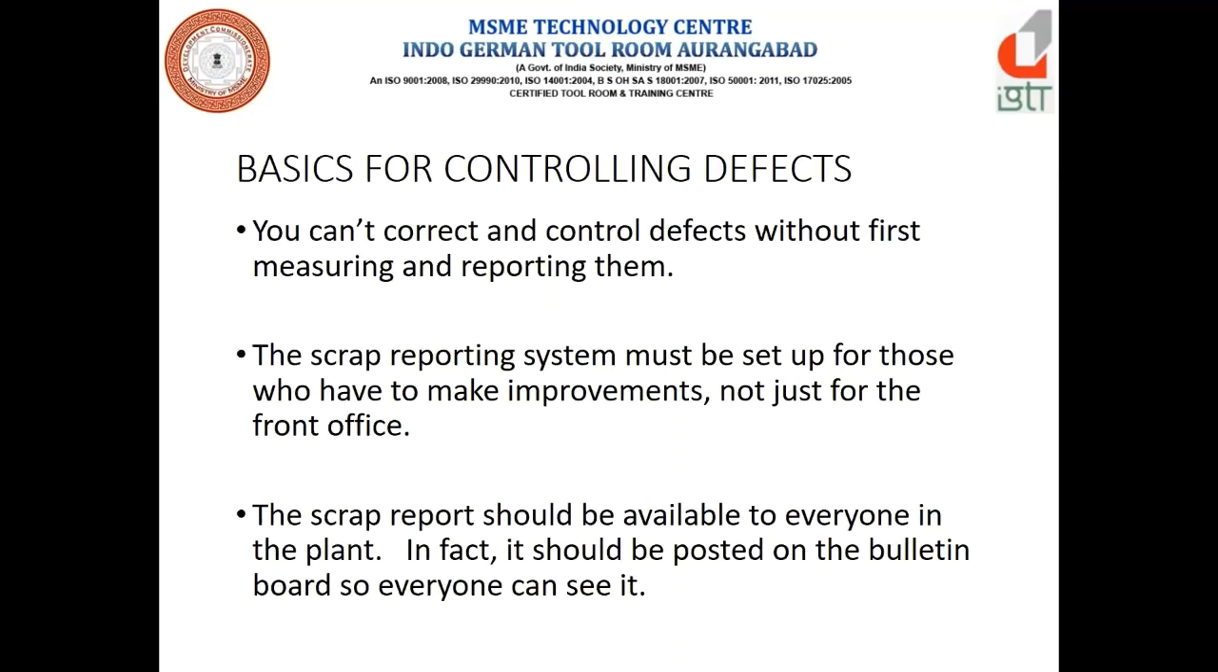The basics for controlling the defects. You can't correct and control defects without first measuring and reporting them. Means what are the rejections we are getting. The scrap reporting means the rejection, right? This system must be set up for those who have made the improvements, not just for the front office. This rejection report should be available to everyone in the plant. In fact, it should be posted on the bulletin board so everyone can see it.